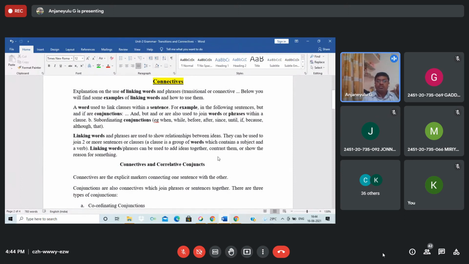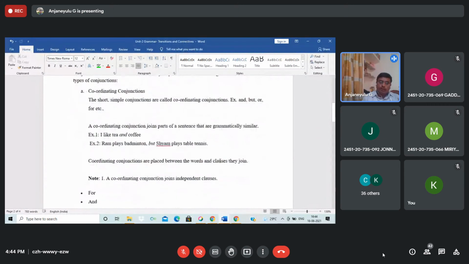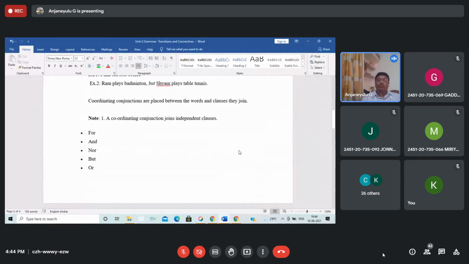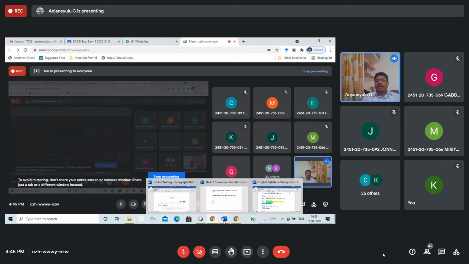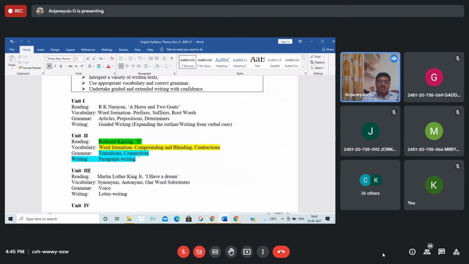Oh, it is a conjunction. It is a coordinating conjunction. It is a subordinate clause. It is a dependent clause. So you have to remember and understand. In the same way, when you write such expressions, sentences, or pieces of writing, you will remember while writing, and that is easy for you when making any piece of writing. That is what is most important. I hope, dear students, you are clear on this part, the grammar topics of transitions and connectives. Please go through the notes and try to see.